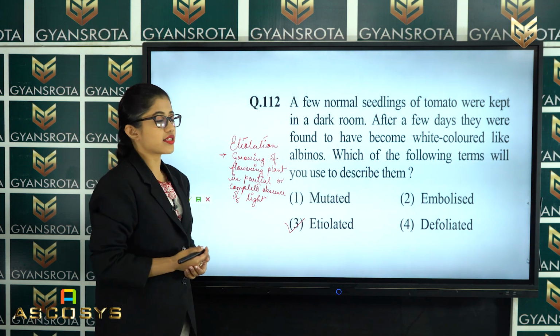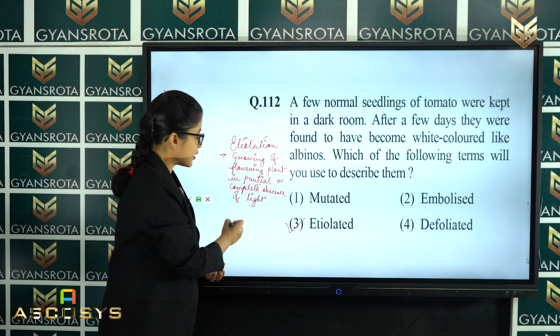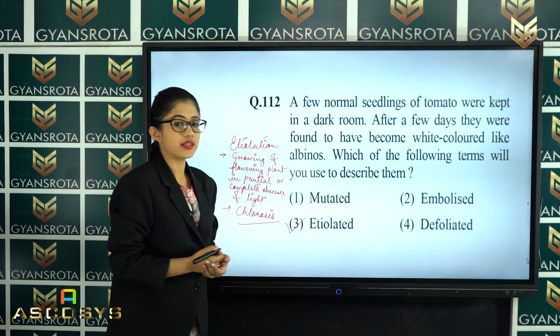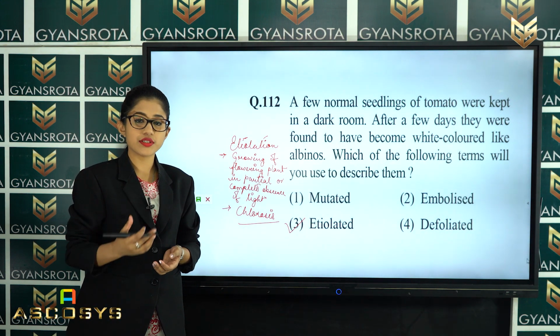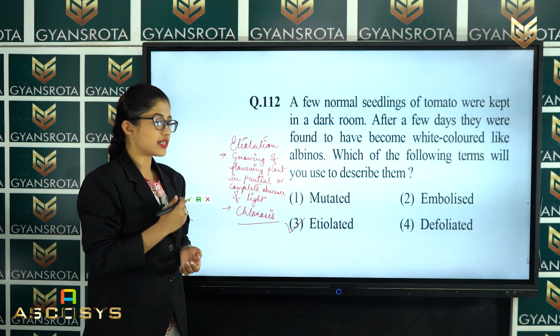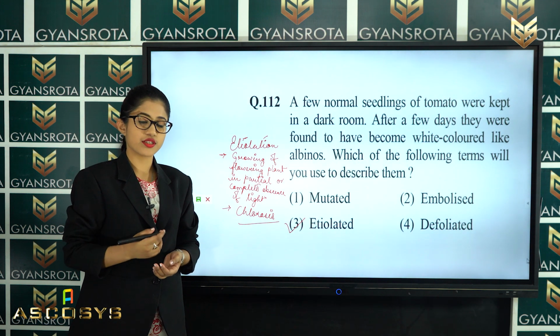And in this question it is written white colored like albinos, that means the disease which is called chlorosis. So I hope you have remembered the names of all the kinds of diseases which take place because of the deficiency of certain nutrients in plants. So chlorosis was one of them. So option number 3 is the correct answer of this question.